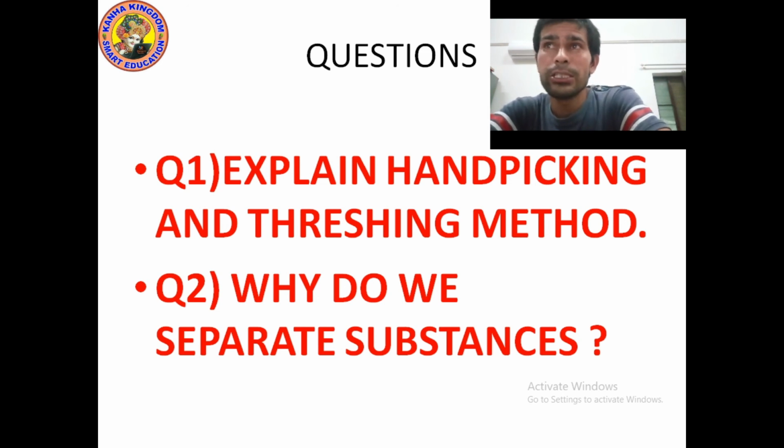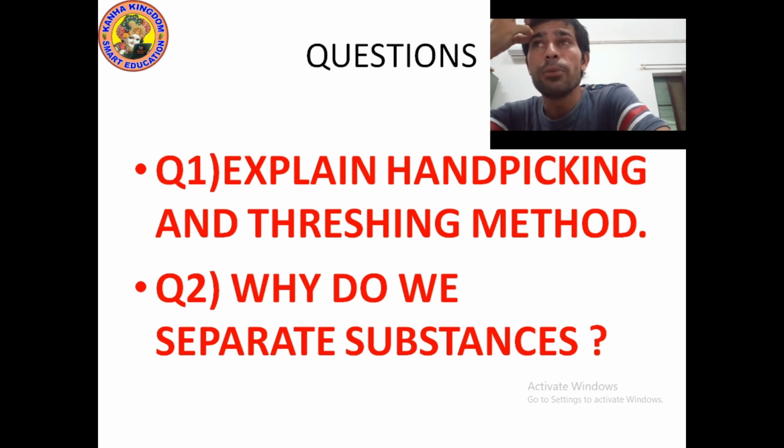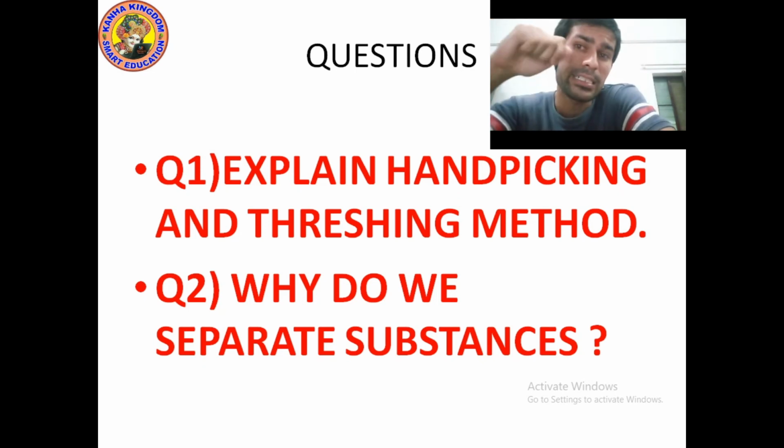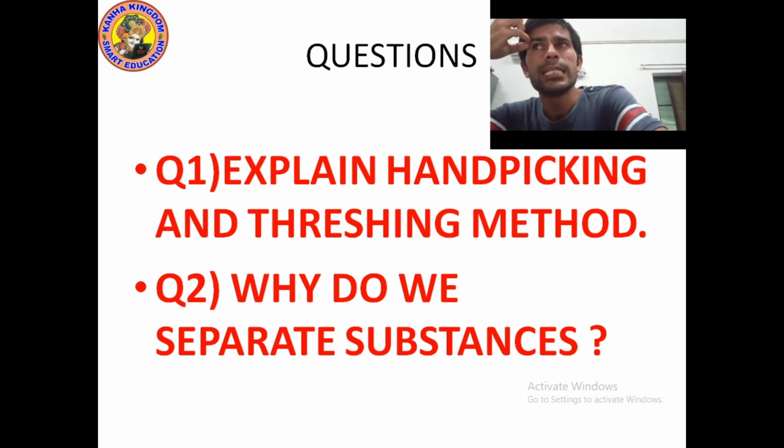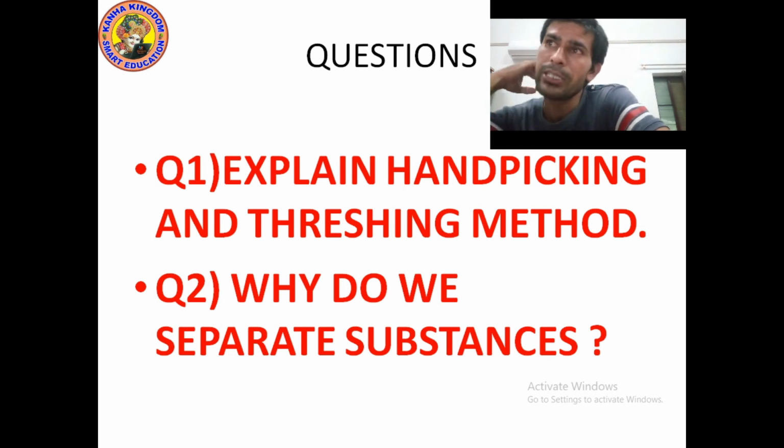What is manual threshing? When the quantity is small, threshing is done manually. Small bundles of harvested stock are threshed on a hard surface. Threshed on means strike on. This helps in separating the grains. Next is threshing by animals. For larger quantity, threshing is done in the traditional way by using animals.